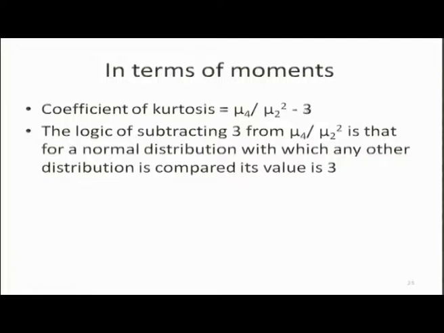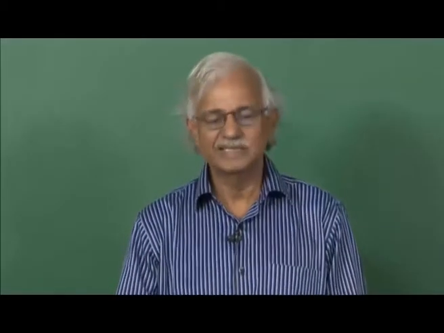So, by subtracting 3 from empirical values of mu 4 by mu 2 square, we are comparing this thing for empirical distribution with the same thing for a normal distribution. If it is more than 3, then the value of coefficient of kurtosis is positive, it means it is a leptokurtic distribution. If the overall value of this thing is negative, it means our distribution is less kurtic than a normal distribution or is more flat type. So, in flat type, the issue of finding out outliers does not arise.